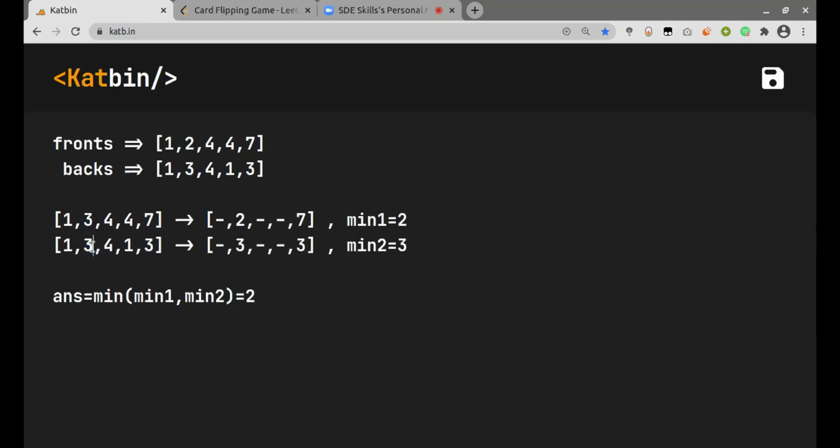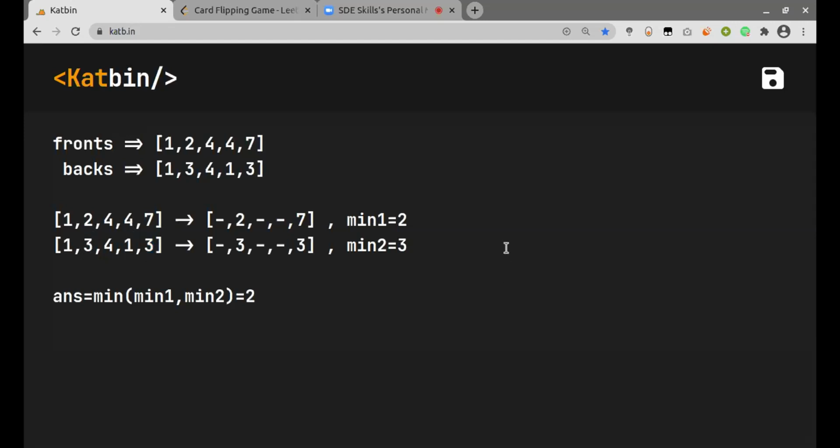So this is why for this case we cannot take three here. But if this is the case, then if we consider one of the threes, we can just flip all the other threes present in the other cards.